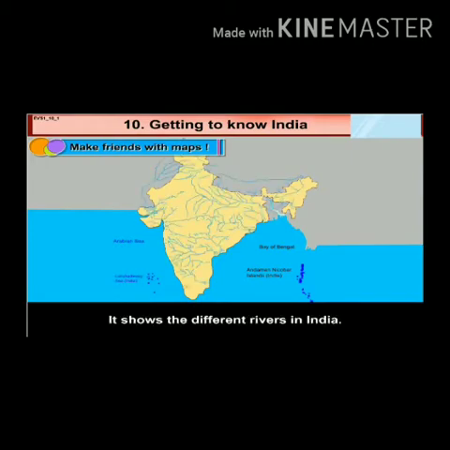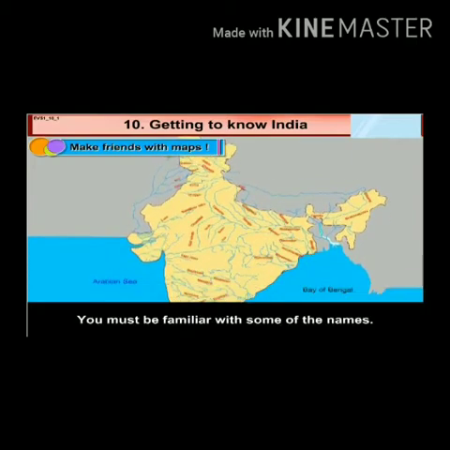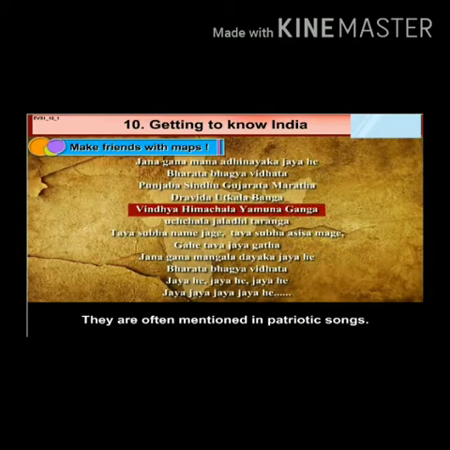We'll be seeing the map. Look at the map of India given below. It shows the different rivers in India. You must be familiar with some of the names. They are often mentioned in patriotic songs and in our national anthem.